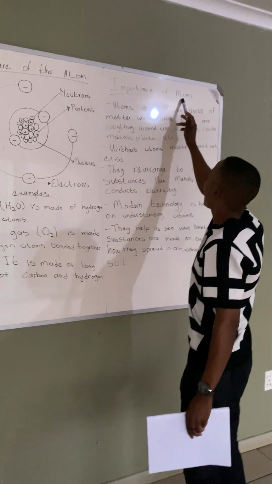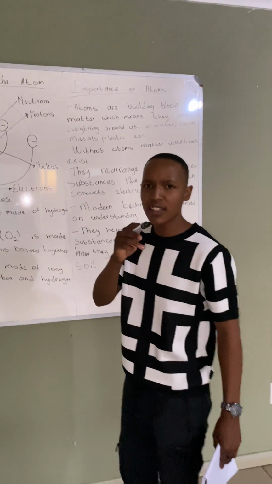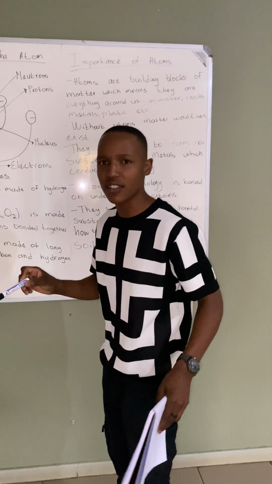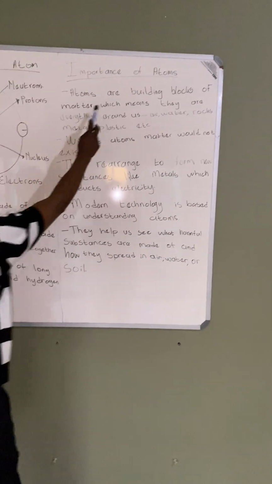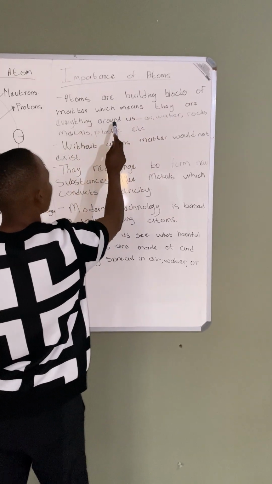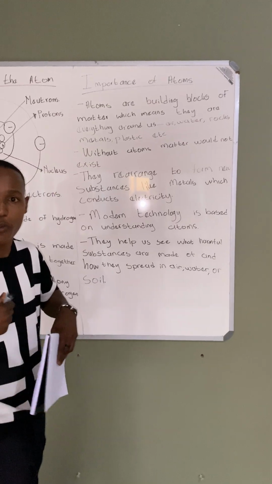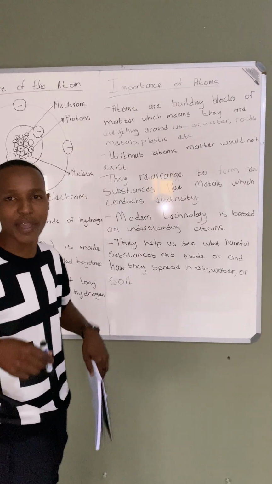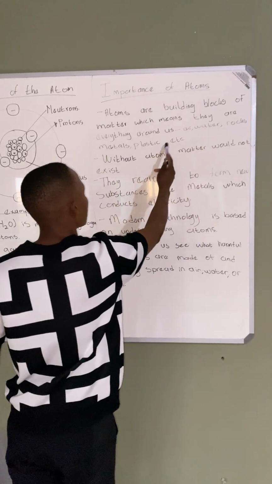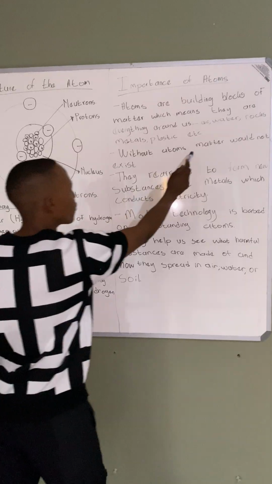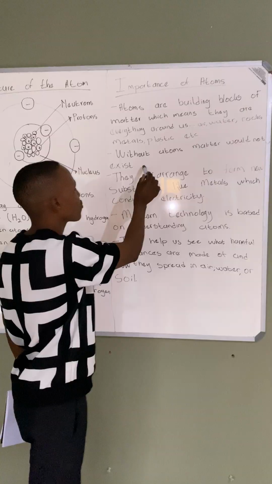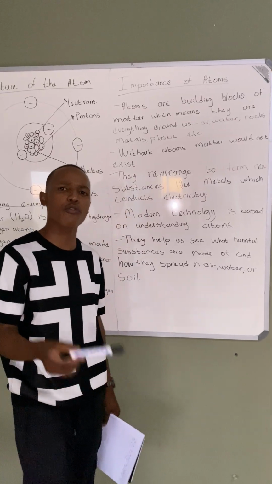Now, the importance of atoms. When we started this lesson, I said, if atoms did not exist, life would not exist. Okay, now we are here. The importance of atoms. Atoms are building blocks of matter, which means they are everything around us. And even us, we are made out of atoms and we are matter. For example, air, water, rocks, metals, plastic, etc. Without atoms, matter will not exist. Remember, why are they saying without atoms, matter will not exist? Because matter is made out of atoms.